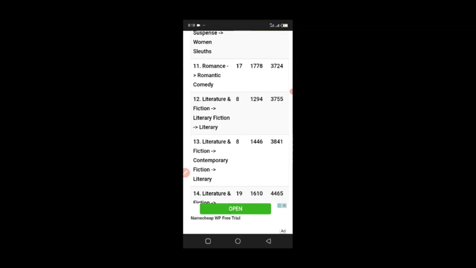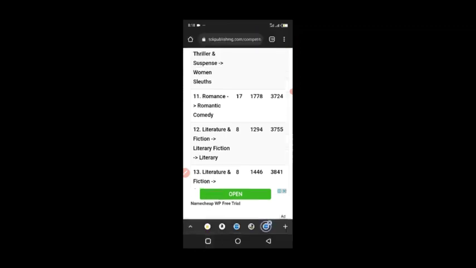You can write a book with no content, just like I showed you. You can just put sketchbooks together, sketch pictures together, and put it up for sale. The main thing is to know how to actually do these things. You have to know how to choose your keywords, how to strategically write your description, and how to use Canva to design. All these things are very simple. You don't have to worry about any of them, because in this particular course that I'm going to be showing you later, all these things are made dead simple, so that even a primary school person can jump on this and start earning with it immediately.